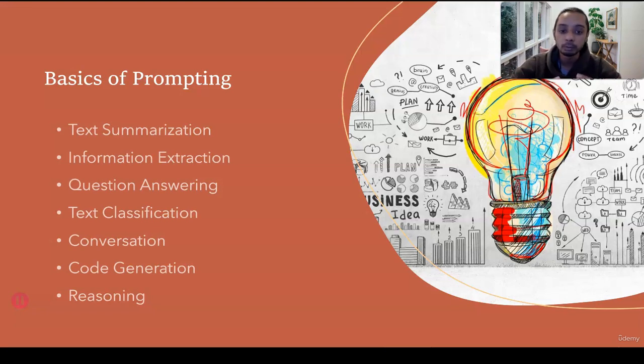You can give it an English word problem. For instance, if you remember from school days or university days, we had word problems like: John is twice the age of his brother, his father is double the age of his brother, and father's age is 70. What is John's age today? So the model can extract the right variables and the information provided in such word problems and use its reasoning capability to answer them for us.